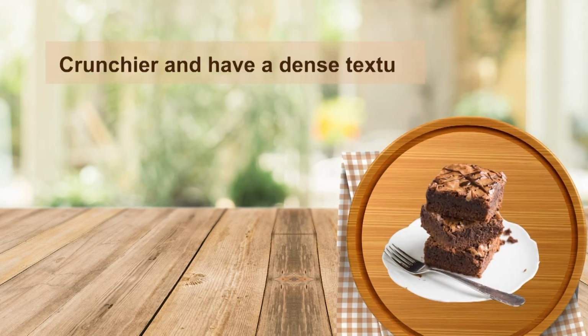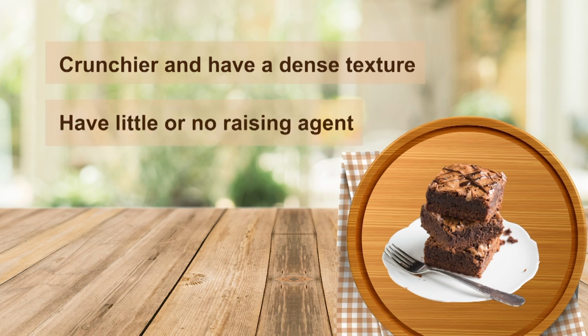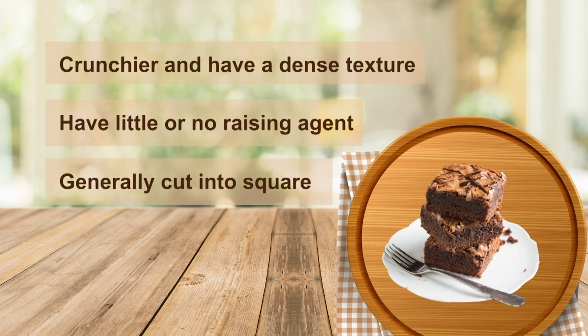Brownie. Brownies are crunchier and have a dense texture. The difference in the texture is due to the raising agent. Brownies use little or no raising agent depending on the recipe you are following. The brownie is generally cut into squares.